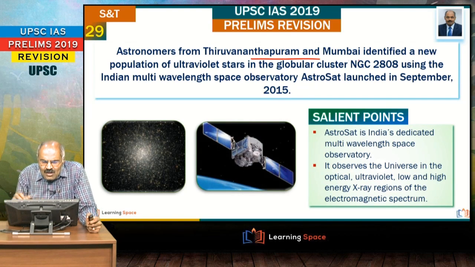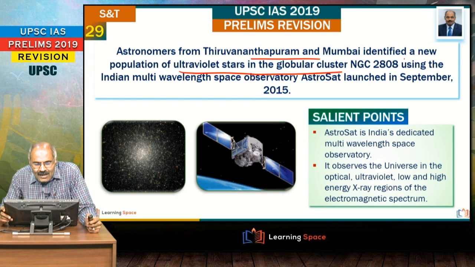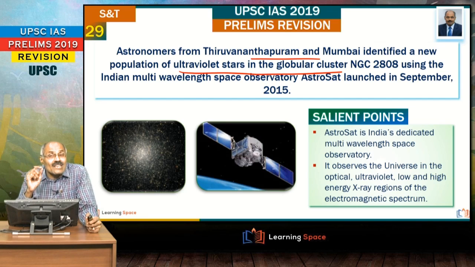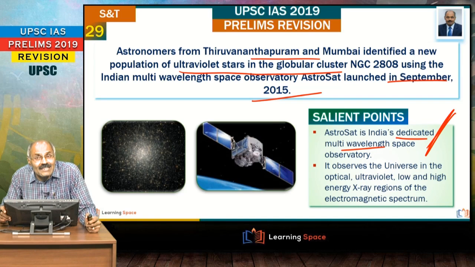Then astronomers from Thiruvananthapuram and Mumbai identified a population of ultraviolet stars in globular clusters. Right friends, globular clusters, and this Astrosat, and this Astrosat is around 3.5 years old. And what is this Astrosat? That is India's dedicated multi-wavelength space observatory.